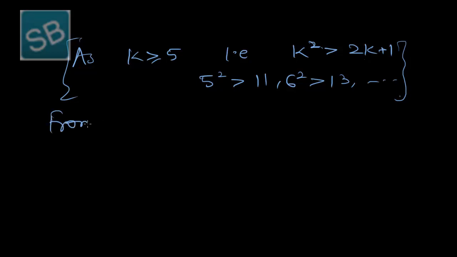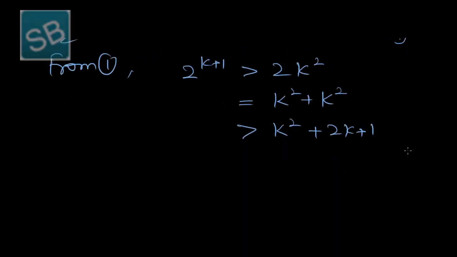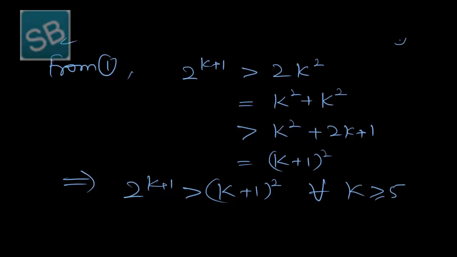How can we get this result? From 1 we have 2 raised to power k plus 1 greater than 2k square, which is equal to k square plus k square. But we write here k square is greater than 2k plus 1, so one k square is replaced by 2k plus 1. That gives k plus 1 whole square. That means 2 raised to power k plus 1 is greater than k plus 1 whole square for all k greater than or equal to 5.